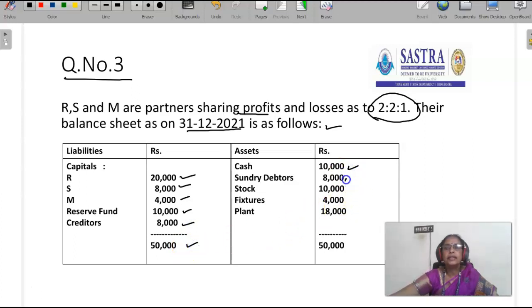Cash 10,000. Sundry debtors 8,000. Stock 10,000. Fixtures 4,000. Plant 18,000. Total of the asset side is 50,000. The total of the balance sheet is 50,000.